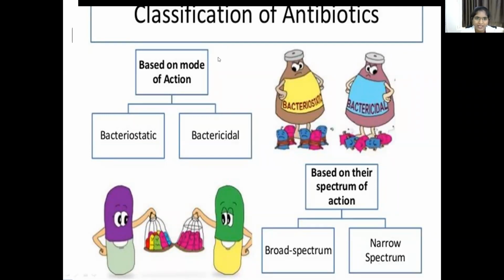So antibiotics are classified based on mode of action, that is bacteriostatic and bactericidal, and based on their spectrum of action, that is broad spectrum and narrow spectrum antibiotics.